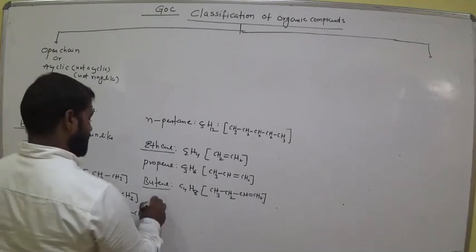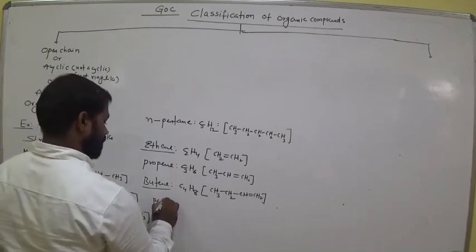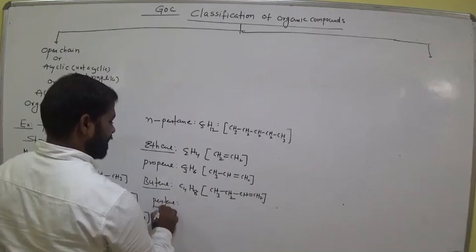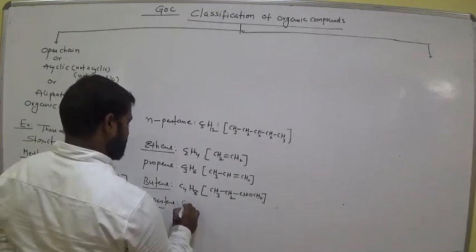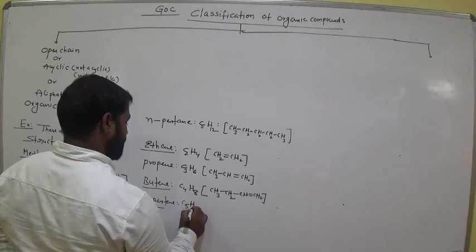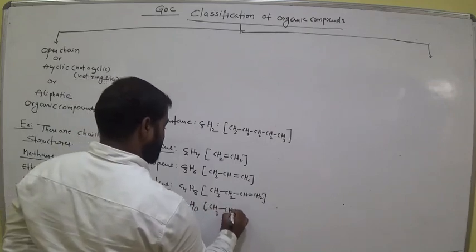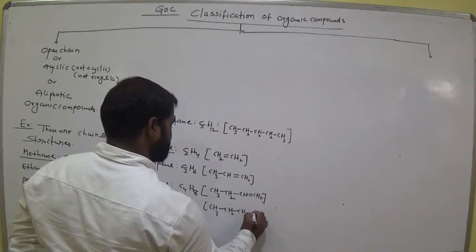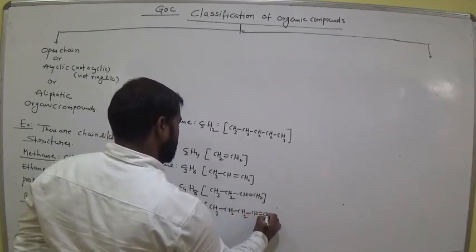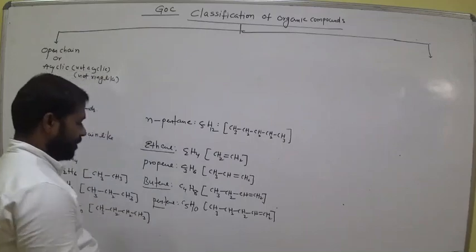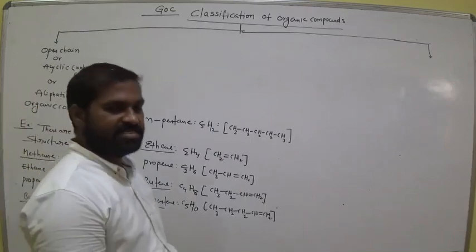Okay. Pentene, C5H10, CH3 CH2 CH2 CH double bond CH2. Pentene. Okay, all are chain-like structures.